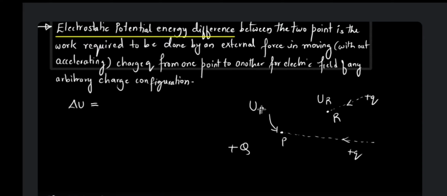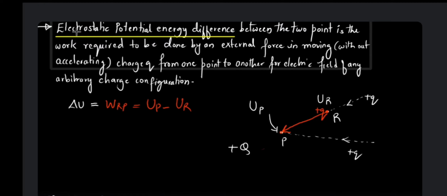So it is UP. Then supposing I take a charge of plus Q and move it from R to P, from this point to this point. The work done in moving that charge from R to P will be nothing but the change in potential energy, that is final potential energy minus initial potential energy. This is the electrostatic potential energy difference between the 2 points.